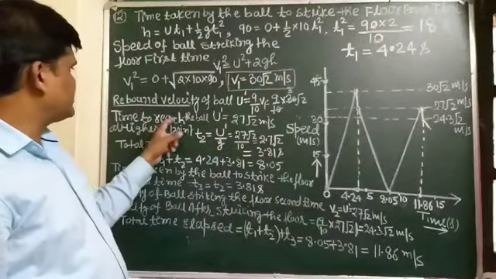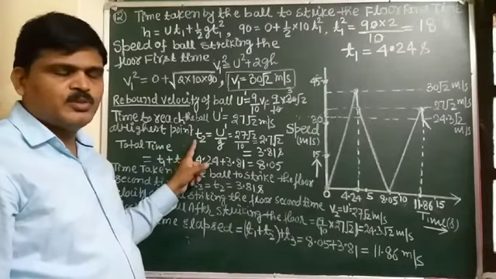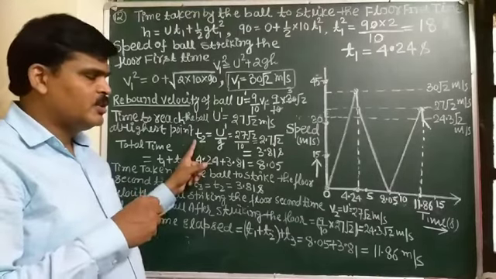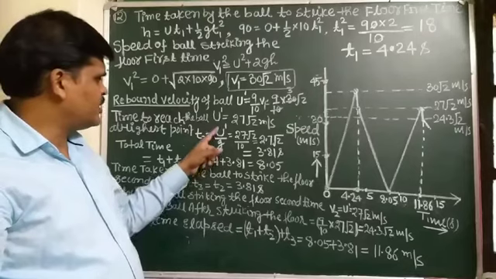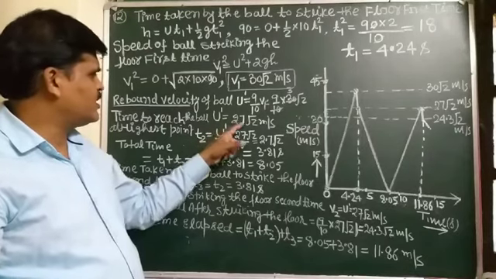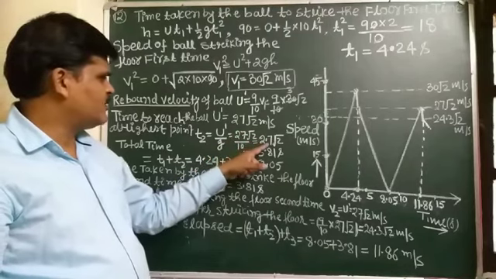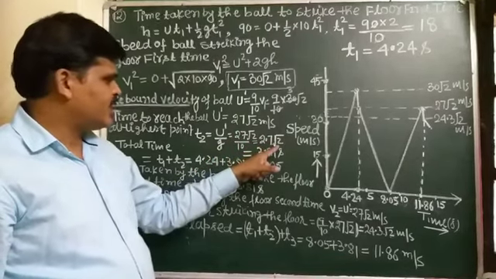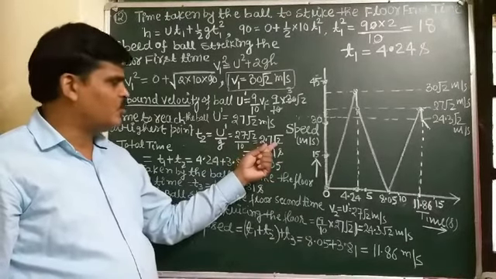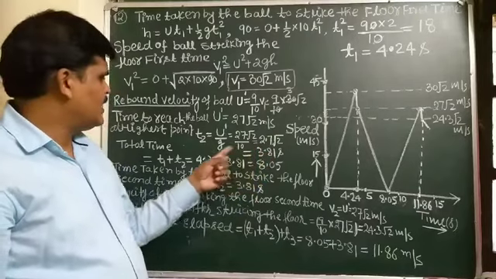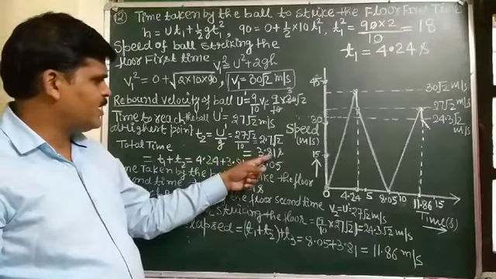So t2 comes out to be u dash by g, that is 27 root 2 by 10. Putting the value, it comes out to be 2.7 root 2 seconds, and after putting the value of root 2 as 1.414, the time t2 comes out to be 3.81 seconds.